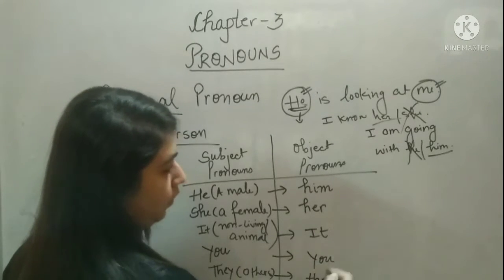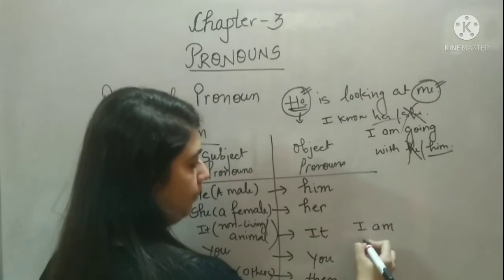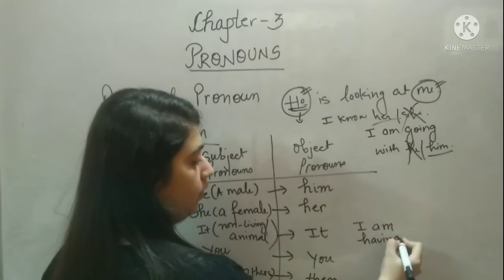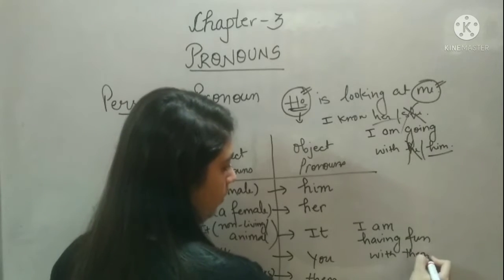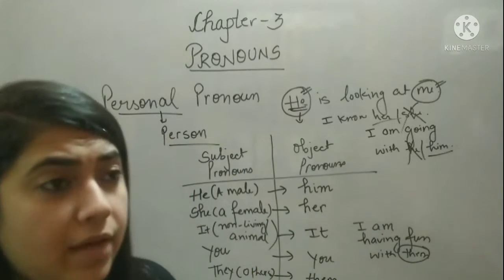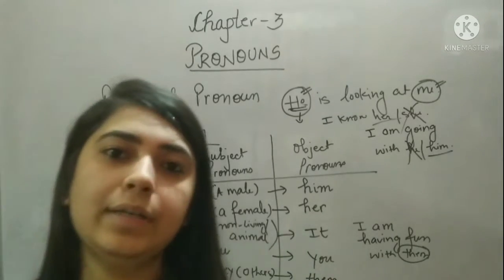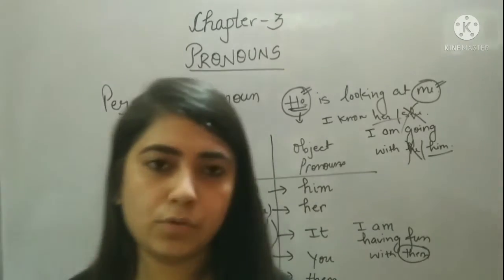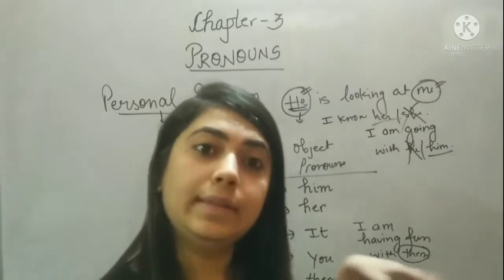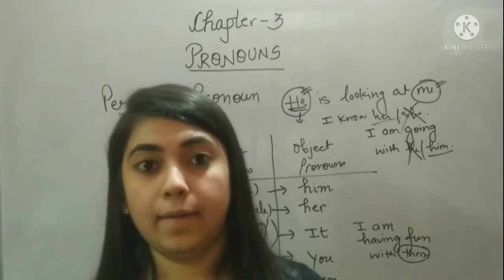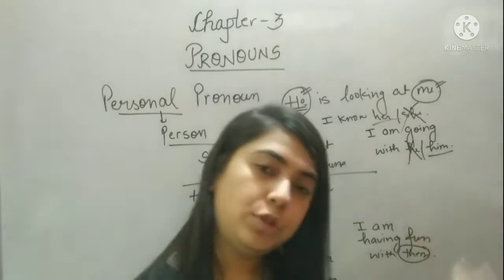Look at an example. I am having fun with them. Okay. You cannot say "I am having fun with they." No. That doesn't make any sense. But the rule here is that you cannot use subject pronouns at the end. That's why we are just avoiding it. So, I am having fun with them. ठीक है, मुझे उनके साथ मजे आ रहे हैं. So that is, I am having fun with them. So that's why here the object pronoun for they is them.